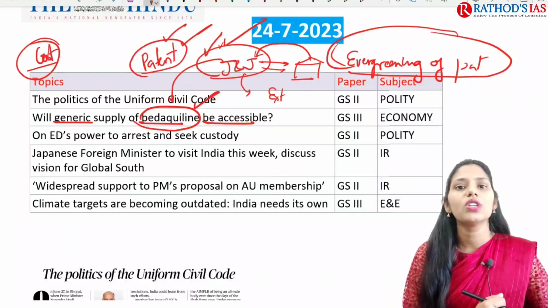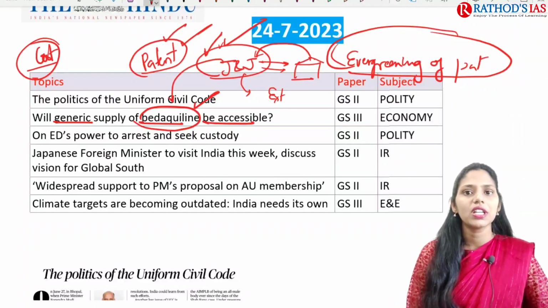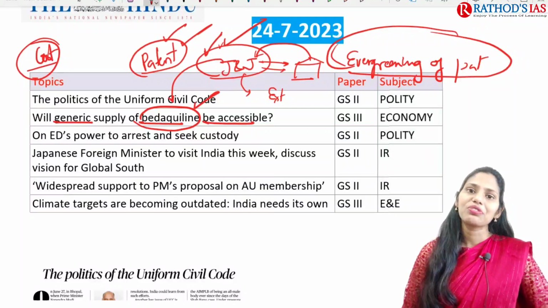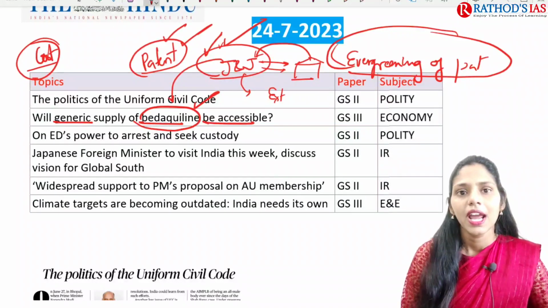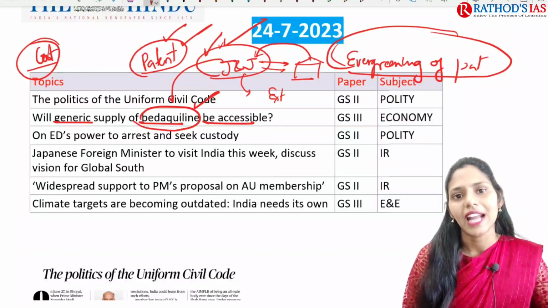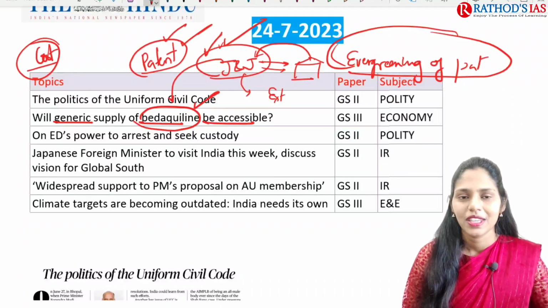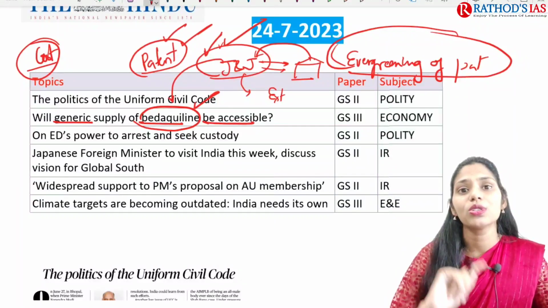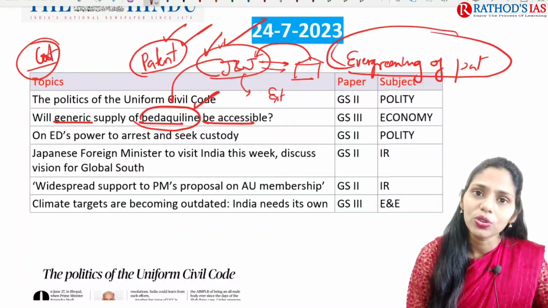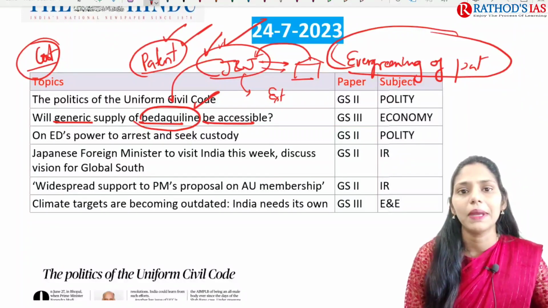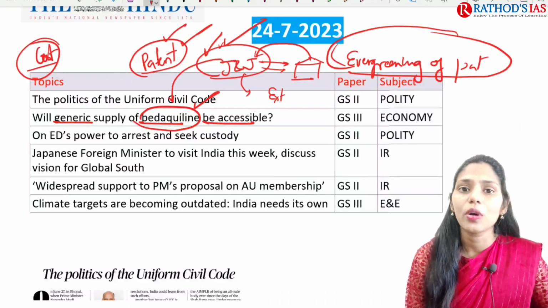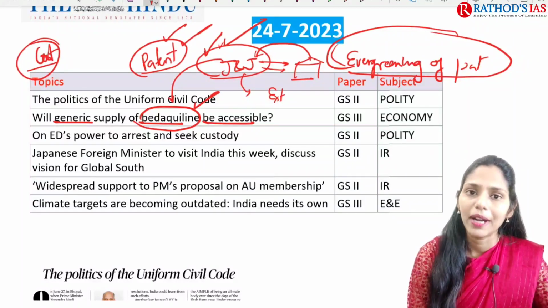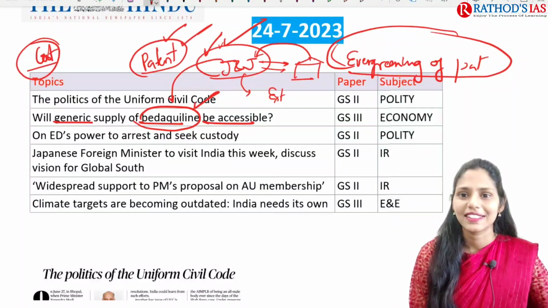So I think we can connect this topic with even Pradhan Mantri Jan Aushadhi Yojana. In that Jan Aushadhi Yojana, the government wants to come up with generic drugs so that the price of the drugs will be less, so that it will be affordable for the poor people, and we can make healthcare accessible to the poor also. But in opposition to that, we have this patent. Here India is objecting to this evergreen patent of bedaquiline. So this is the context.